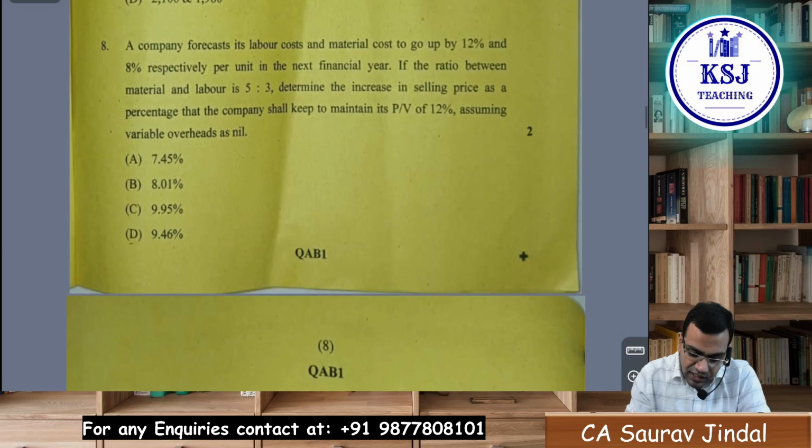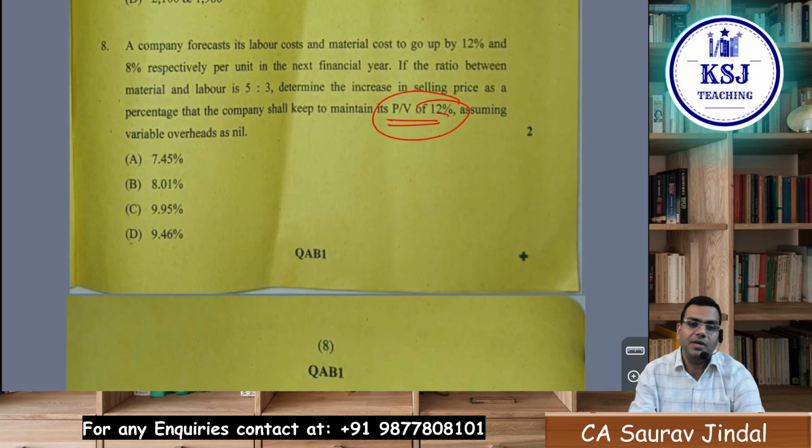A company forecasts the labor cost and material cost to go up by 12% and 8% respectively. In the ratio between material, determine the increase in selling price as a percentage that the company shall keep to maintain the PV of 12%, assuming the variable overheads as nil. This also you can do, sir. Right, variable cost you can consider, and keeping the PV ratio of 12%. What should be done? It is from marginal costing.